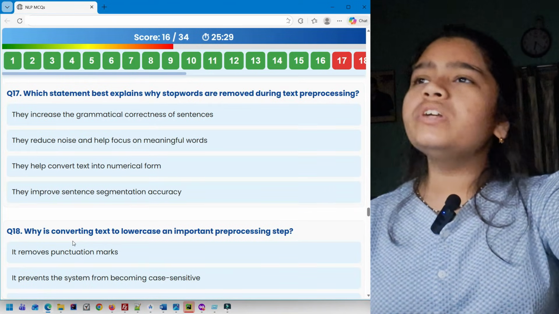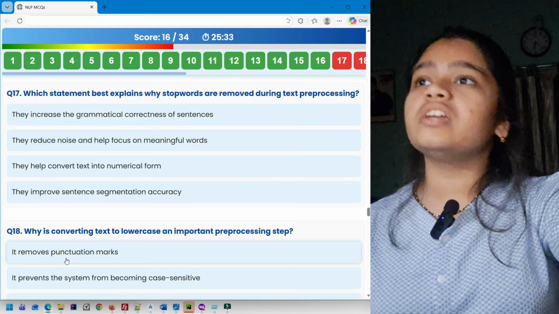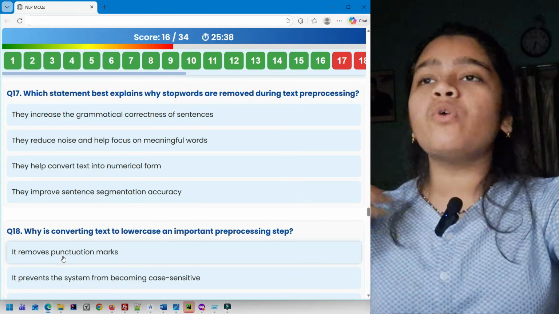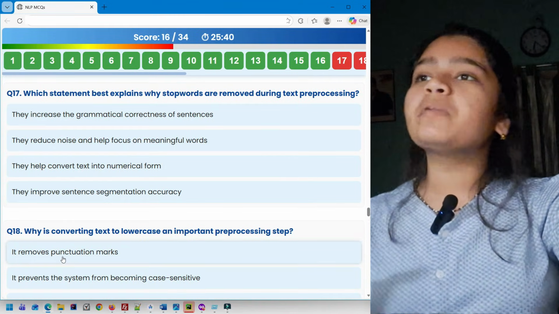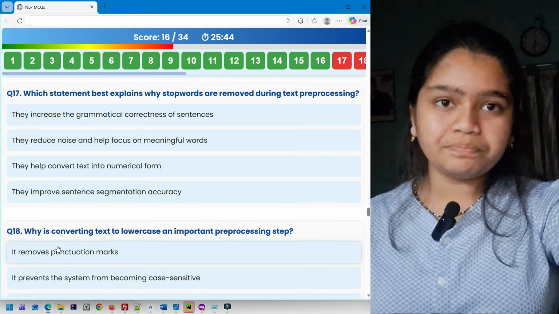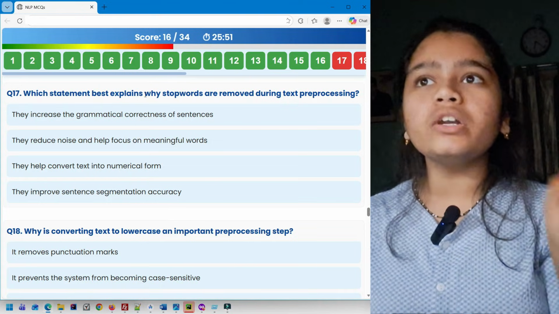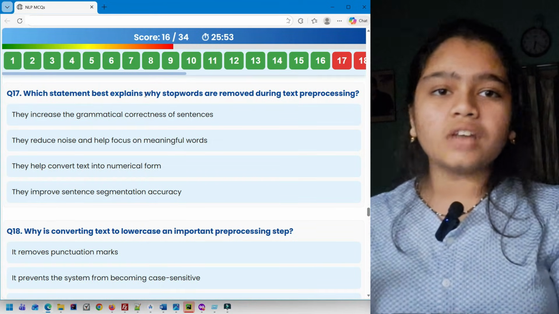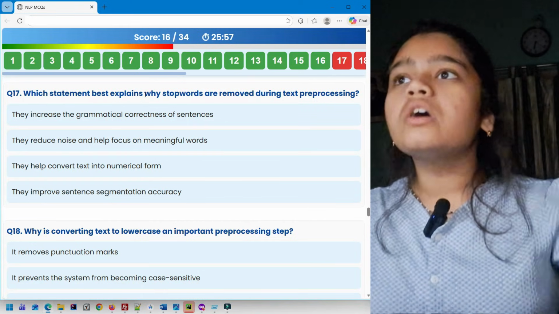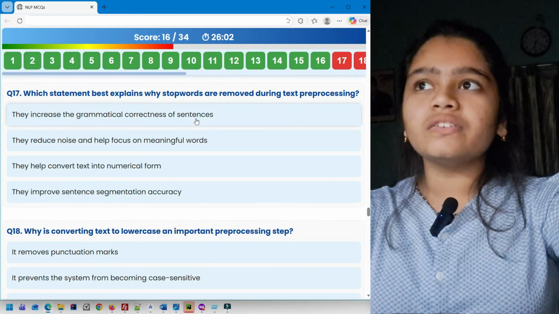Question 17. Which statement best explains why stop words are removed during text pre-processing? They increase the grammatical correctness of the sentences. They reduce noise and help focus on meaningful words. They help convert text into numerical form. They improve sentence segmentation accuracy. Removing stop words. Okay, stop words are what? They are those words like am, is, are, which are repeated multiple times and don't carry that much importance. Okay, so why are they removed? It says they increase the grammatical correctness of the sentence.